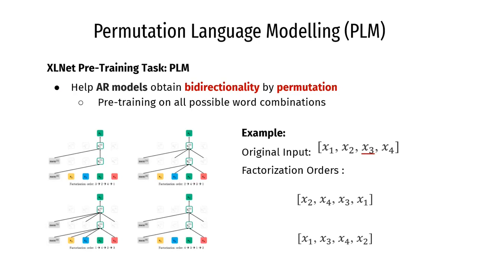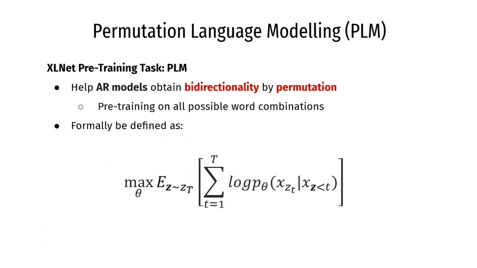Assuming our model only sees context backwards, tokens X2 and X4 are used to predict X3 in the first order, while token X1 is used to predict X3 in the second order. Hence, we are eventually able to capture the context from all positions to predict a single token, modeling bidirectionality. This task can formally be defined as shown.